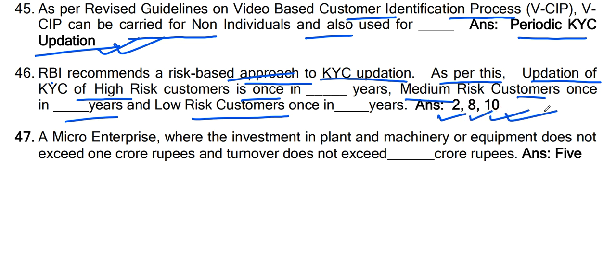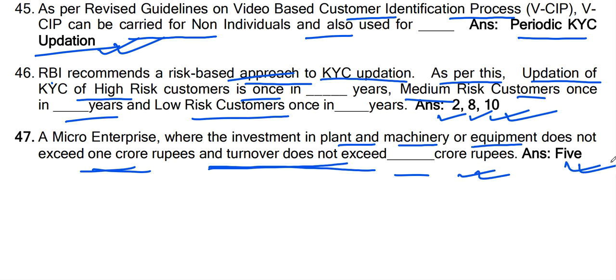Okay. Question number 47. A micro enterprise is an enterprise where the investment in plant and machinery or equipment does not exceed 1 crore rupees and turnover does not exceed dash crore rupees. The answer is 5 crore rupees. Okay, fine. Question number 48.